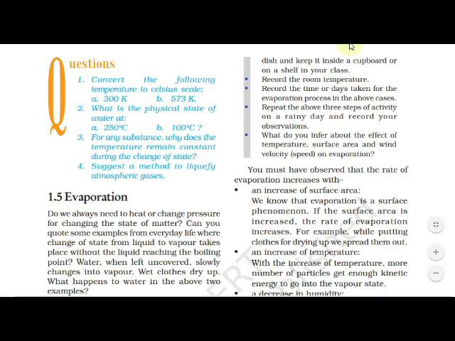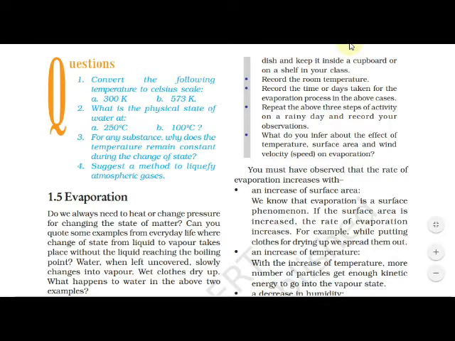Now next is evaporation we are going to see. Sublimation we have seen just now. Now we are going to see evaporation. Do we always need to heat or change pressure for changing the state of matter? Can you quote some examples from everyday life where change of state from liquid to vapor takes place without liquid reaching the boiling point?